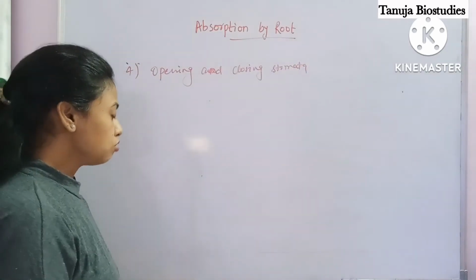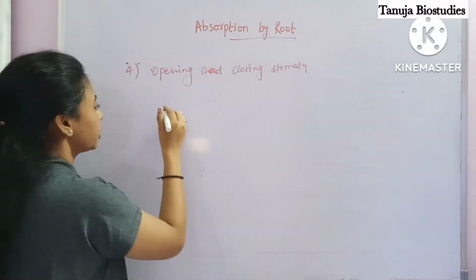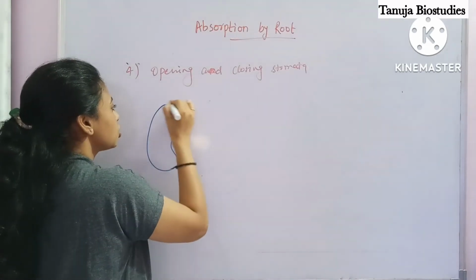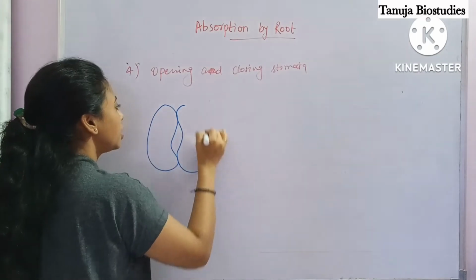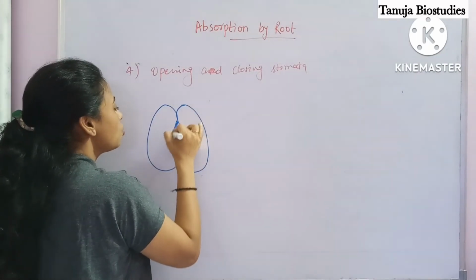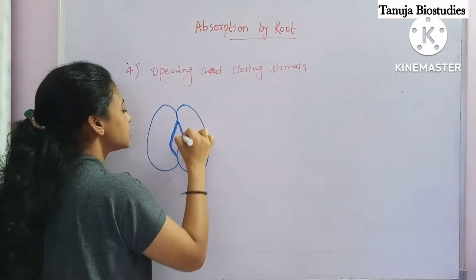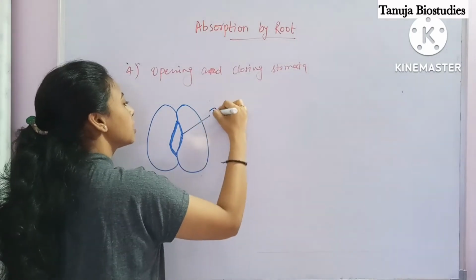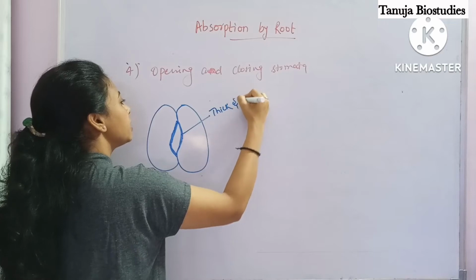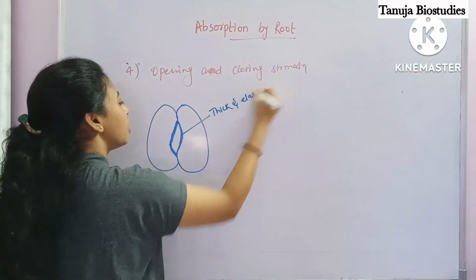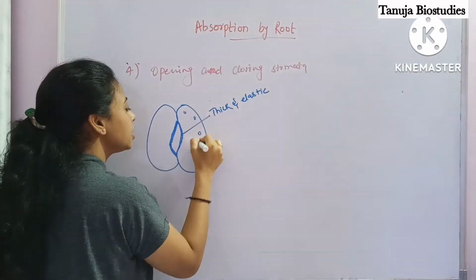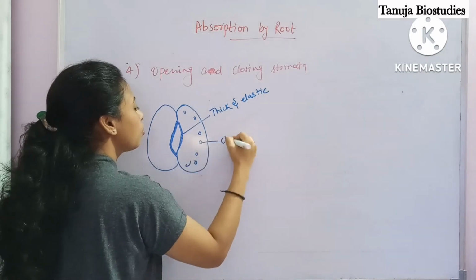As you know, what is the structure of a stomata? This is the structure of a stomata. Here are two guard cells whose inner wall is slightly thick and elastic. Okay, this is thick and elastic. This guard cell contains a large amount of what? Chloroplast.